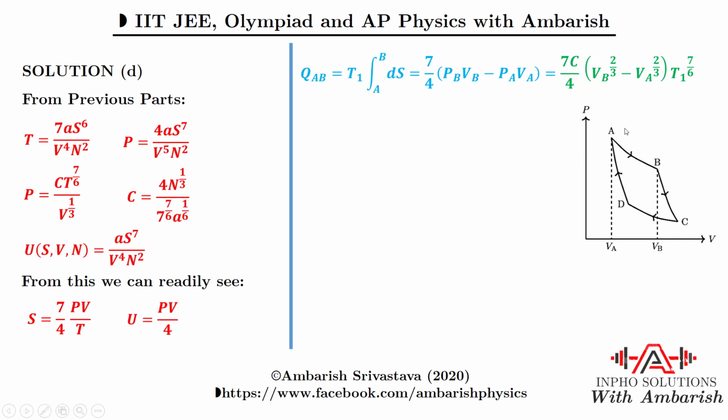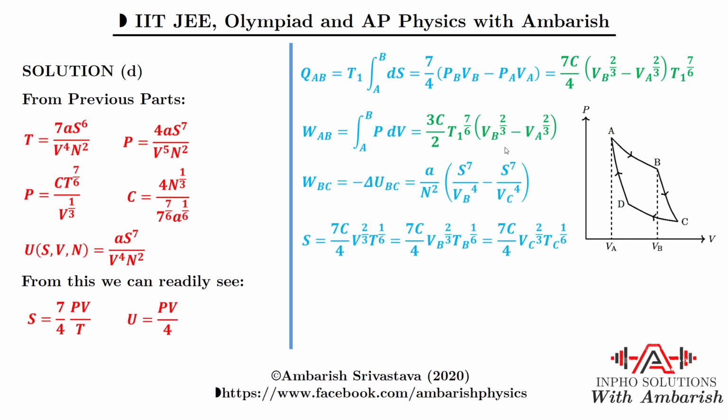Then what about the work done in going from A to B? Work done in going from A to B is nothing but the integral of P dV from A to B. So how will we find the integral of P dV? You know that temperature is constant, so it comes outside, and it is just a function of volume. So 1 upon V to the power 1 by 3 can be easily integrated, and this is what you get for work done in process A to B. That was the second thing that we had to find in part D of the question.